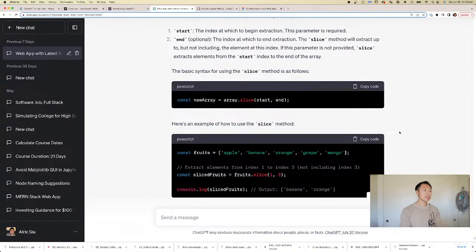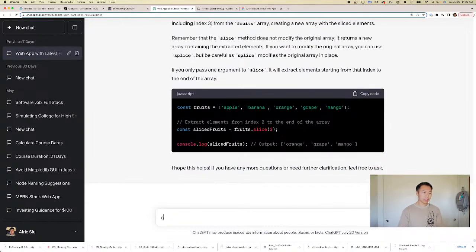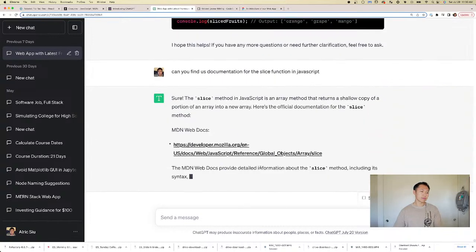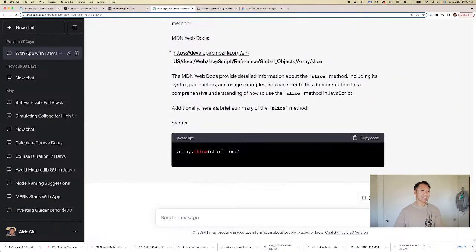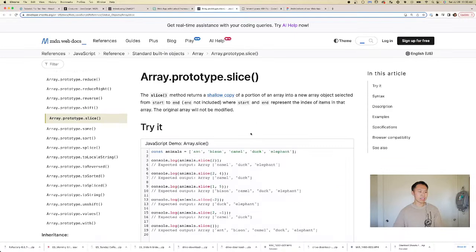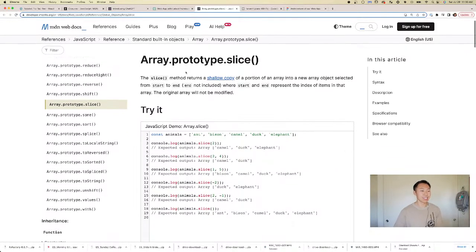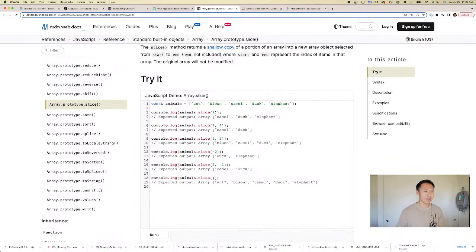Okay, so to verify, let's use ChatGPT properly. Can you find us documentation for the slice function in JavaScript? Look at that. I love it. This is how I like to use ChatGPT. I like to use it to find the documentation and read the documentation because I have trust issues. Okay, so end is not included.